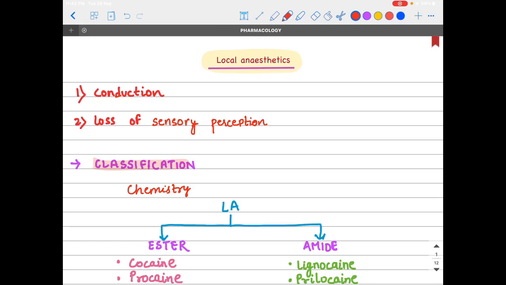Today we are going to deal with a very interesting topic of pharmacology, that is local anesthetics. So let's get started. Friends, local anesthetics block the conduction of nerve impulses along the axon. They also cause loss of sensory perception, which is reversible.